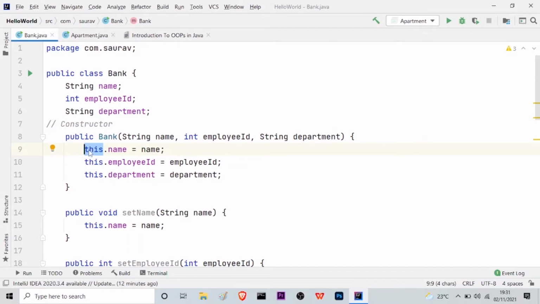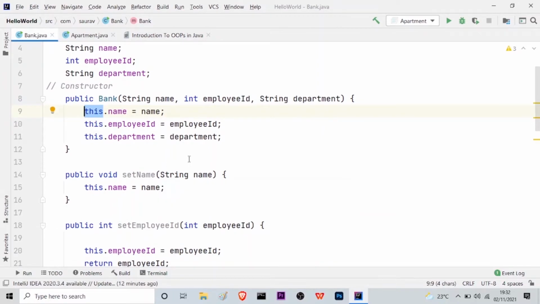When I show you actually what I mean, then you will understand it better. So just remember it, it is as simple as that. The this keyword here refers to any object that is currently calling this method. So I will show you. Let us go on and see how to create an object in Java inside a class.